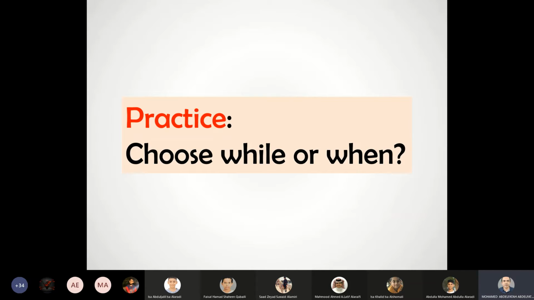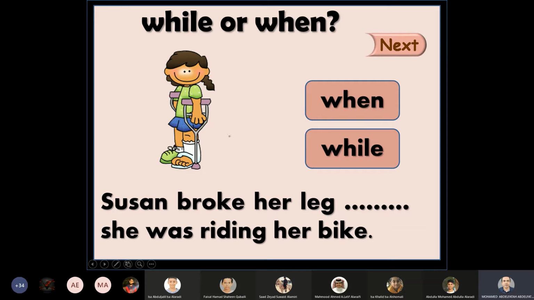Now, students, we are going to practice. Choose while or when. All students, feel free to turn on your microphones to participate in this activity. Choose while or when. Look here, students. This girl is Susan. Susan broke her leg. This is the past simple. Broke. Susan broke her leg. What? She was riding her bike. When she was riding her bike or while she was riding her bike?